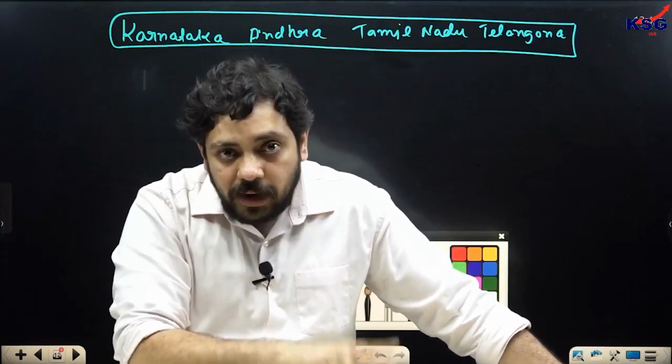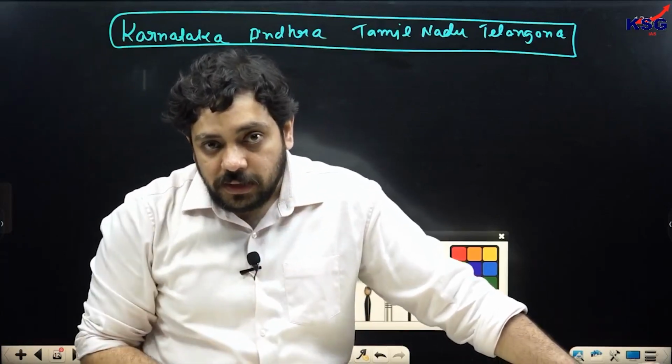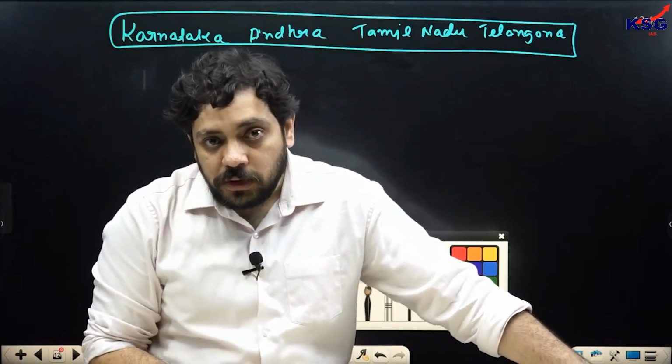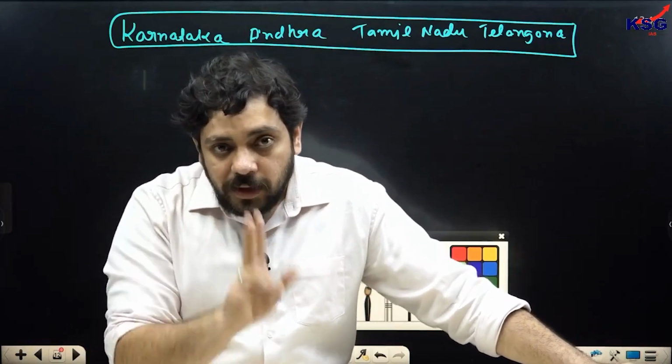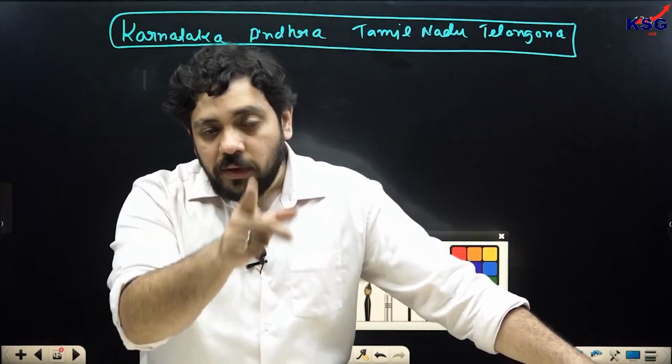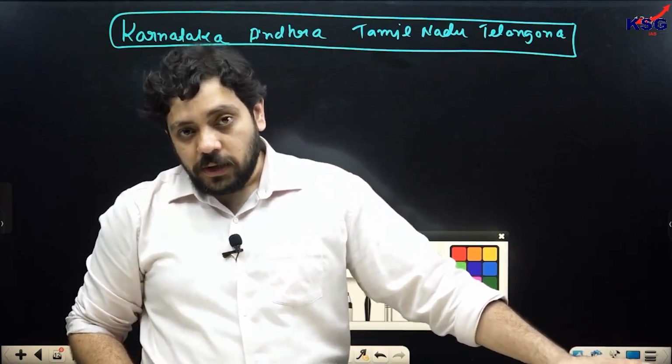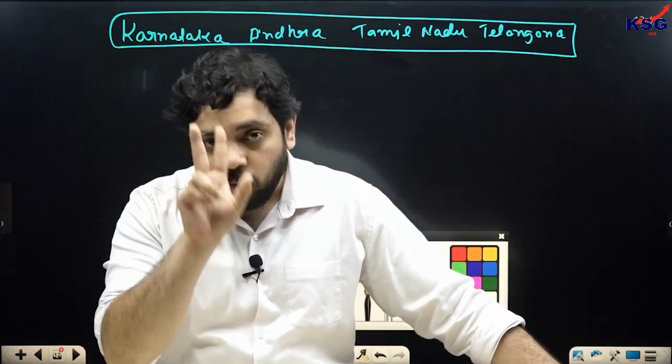Why did they ever agree to sign upon something like the GST and bring about the 101st Constitution Amendment Act when clearly their money is being taken away from them? Why would these states agree? That is the question. Now, the answer to this question is in two parts.